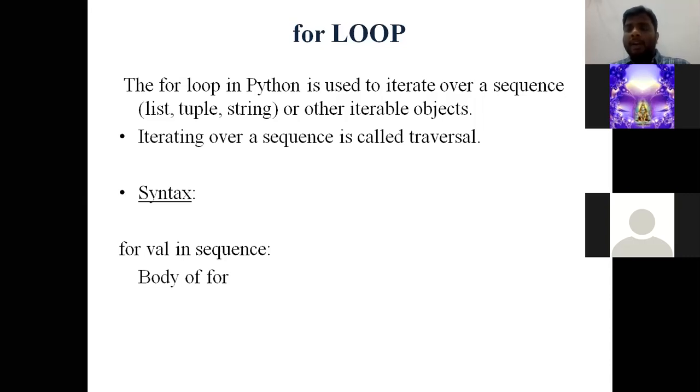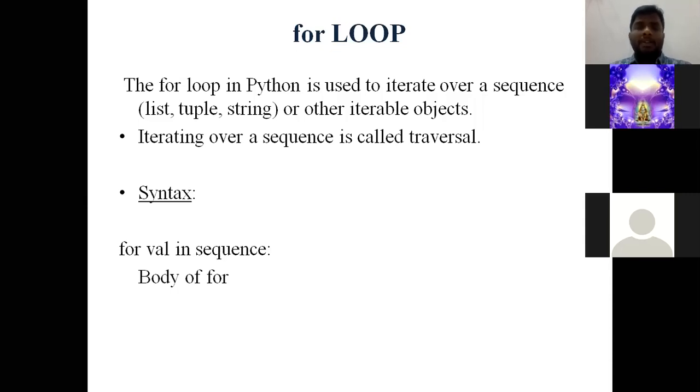That means for and while check the condition initially. If the condition is satisfied, then it enters the body of the loop. Whereas in do while, it directly enters the body. After entering the body, it checks the condition. So in Python, there is no concept of do while.